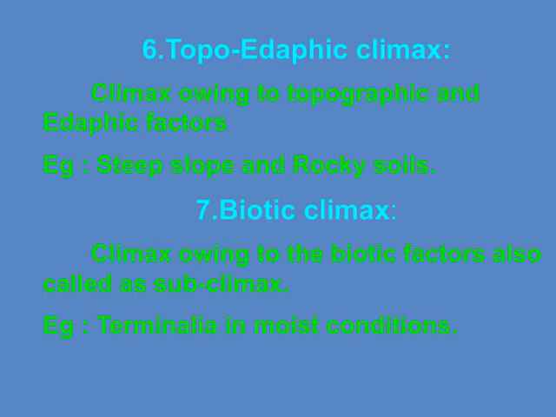Moving on to the biotic climax, this is driven by biological or living factors within the ecosystem. It's also often called the subclimax because it can be maintained by the dominant species present. For instance, in moist conditions, the presence of certain trees like Terminalia helps establish a stable community. The biotic interactions, such as competition and symbiosis, play a vital role in maintaining this climax state.